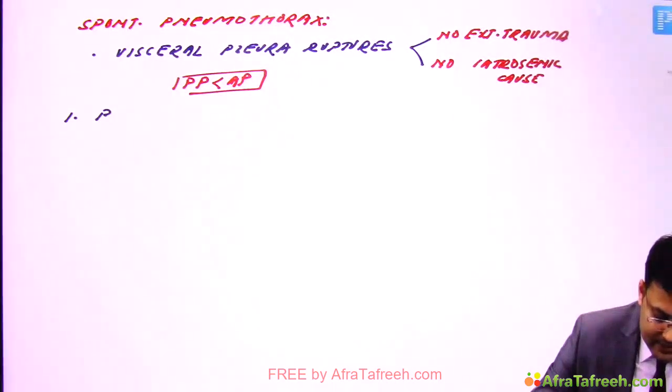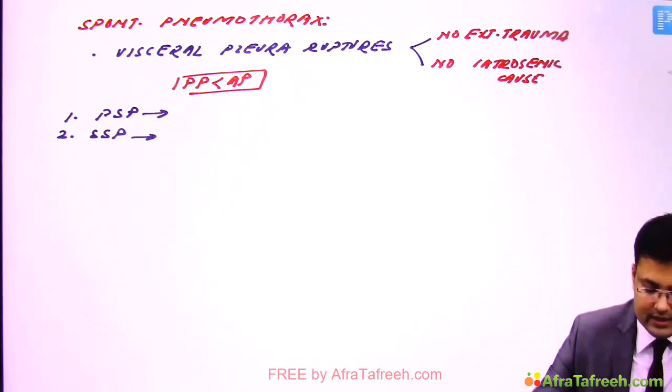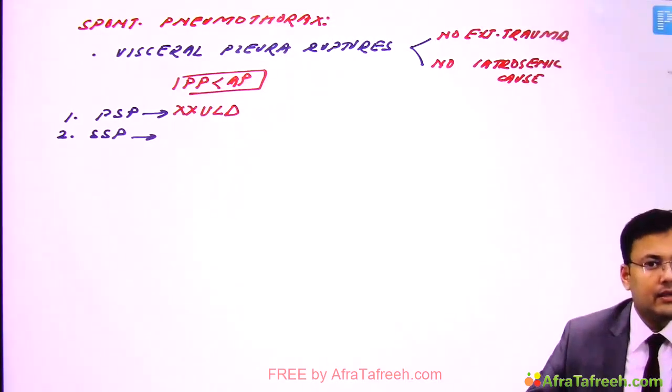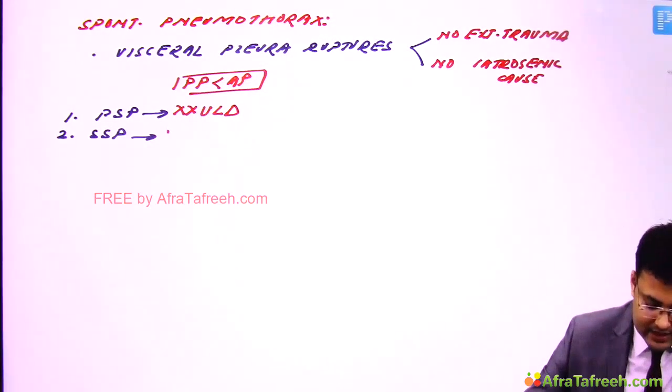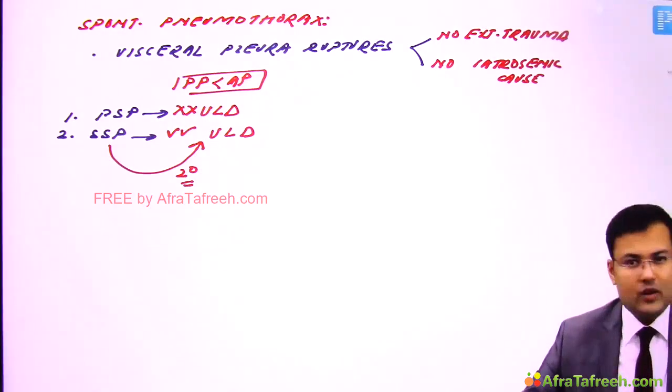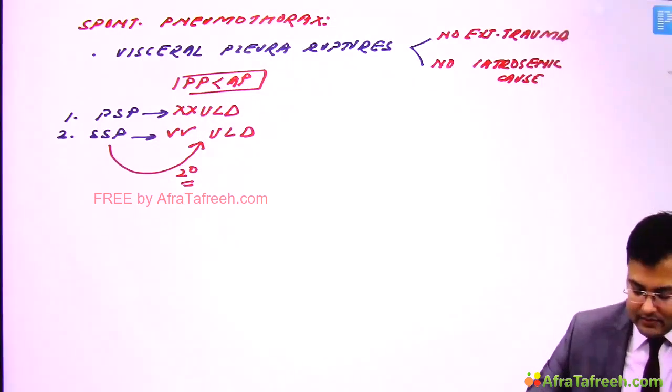First, primary spontaneous pneumothorax. Second is secondary spontaneous pneumothorax. In primary, underlying lung disease is absent, whereas in secondary, it is secondary to underlying lung disease. One by one we are going to discuss. First, primary spontaneous pneumothorax.